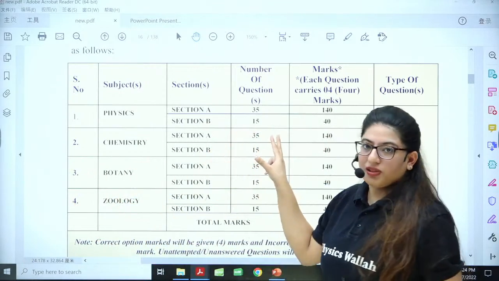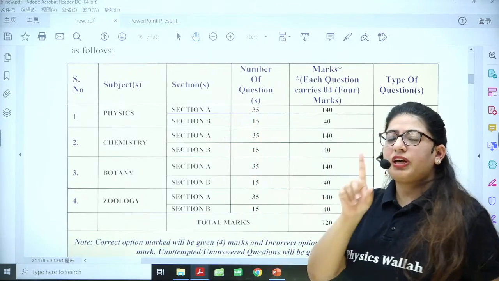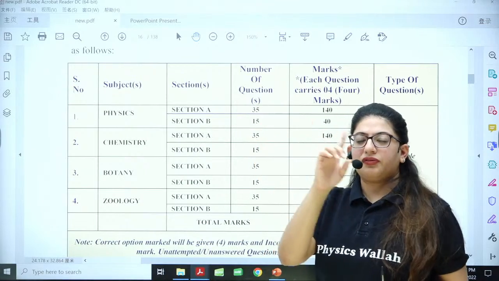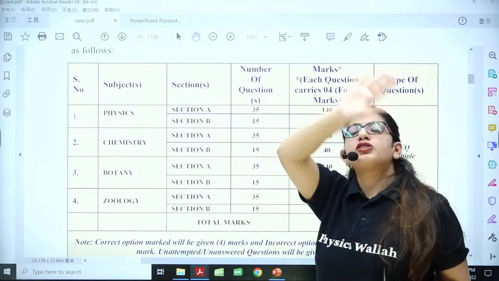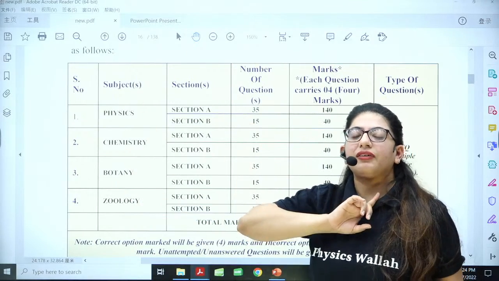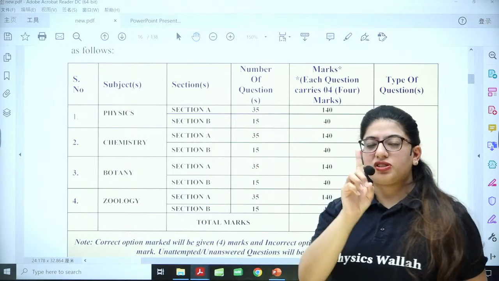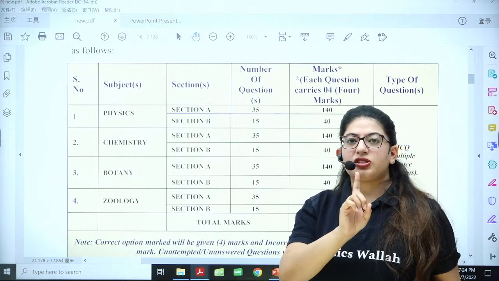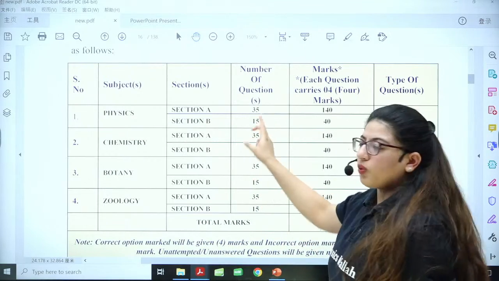Same in section B. Now, if somehow the question is incorrect, in section A, all the students, whether they attempted or not, will get the grace mark. But in section B, if the question is incorrect, nobody will get the grace mark. Okay. So this is the difference.